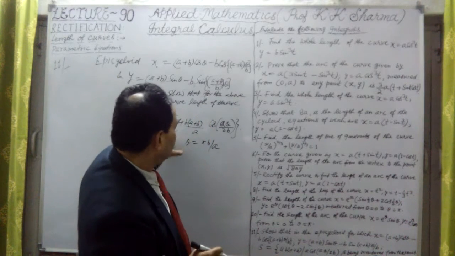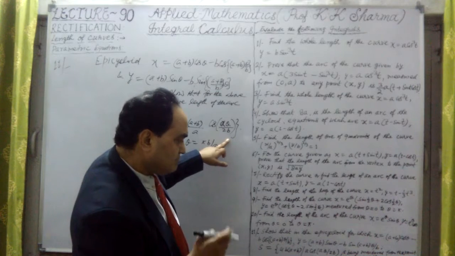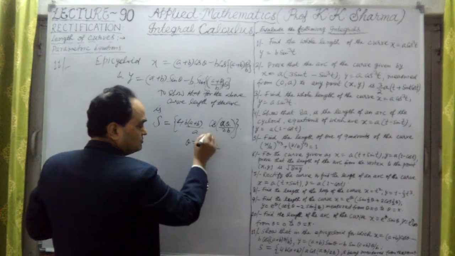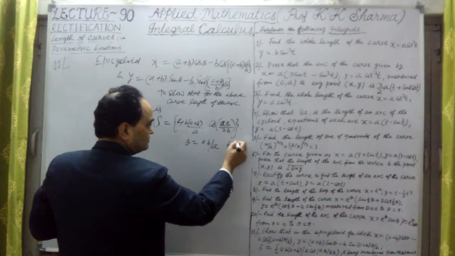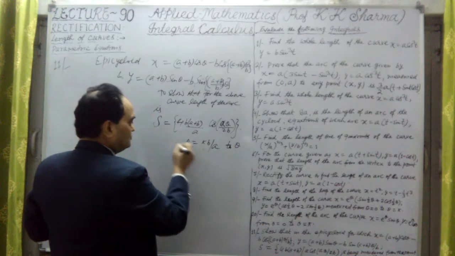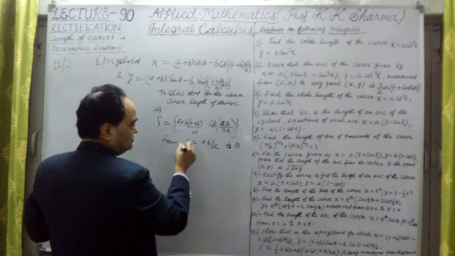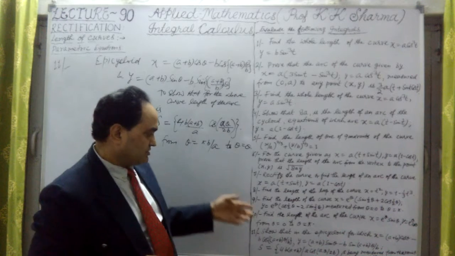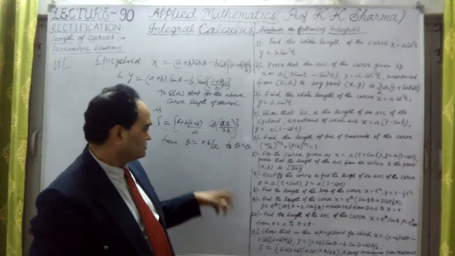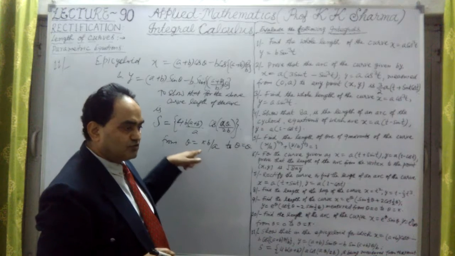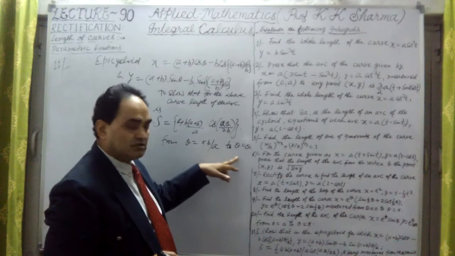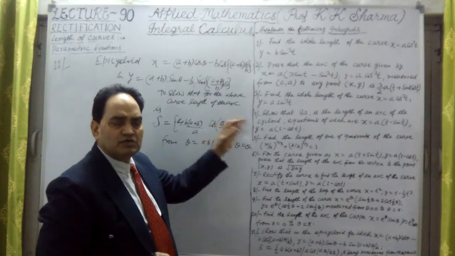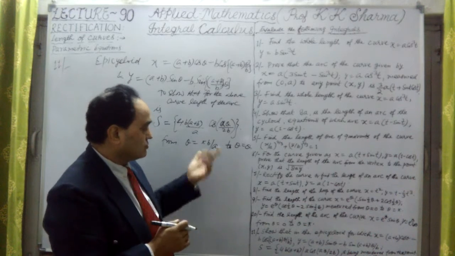The s, the length of the arc, is being measured from the point at which theta equals this, which means this is the initial point. So from theta equal to this, to theta equal to theta. It says s is measured from the point at which theta equal to this. So the limits are from theta equal to pi into b upon a to theta equal to, let me take theta, the next point.